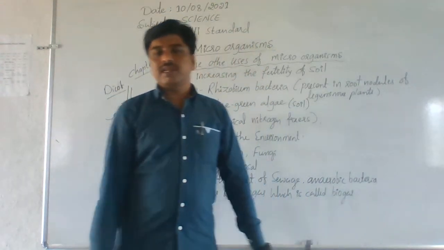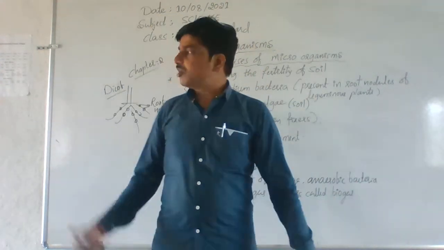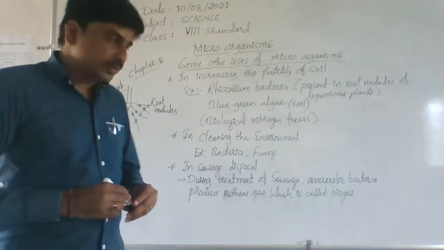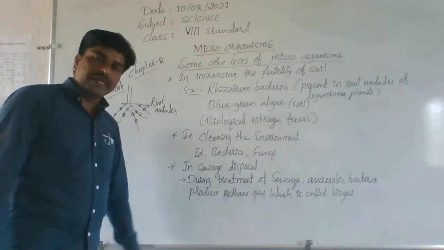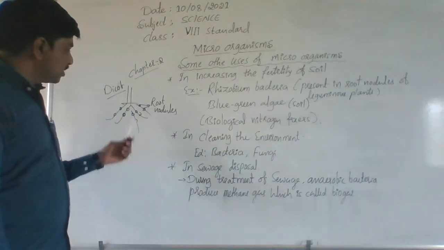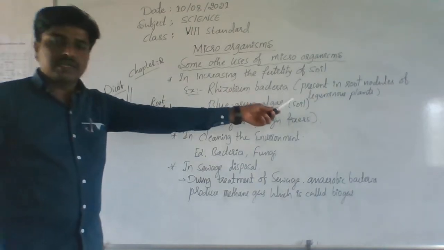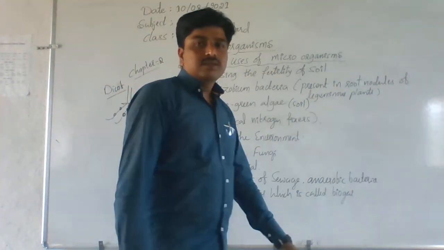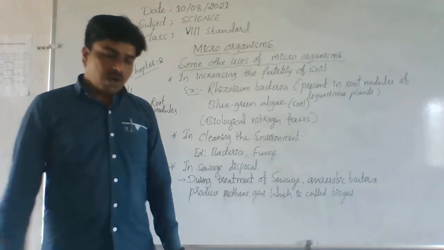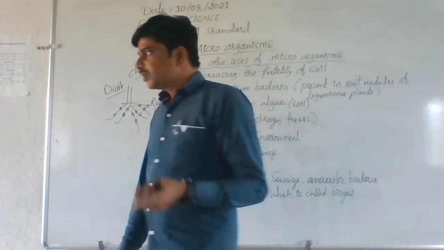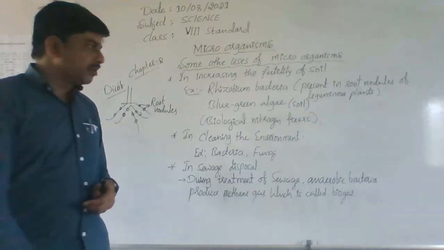These are commonly called legume plants or leguminous plants, commonly called dicot plants. So these Rhizobium bacteria are mainly present in root nodules of these dicot plants. So how does it help in increasing the fertility of soil? That is the main question. Remember students, I will clearly explain.